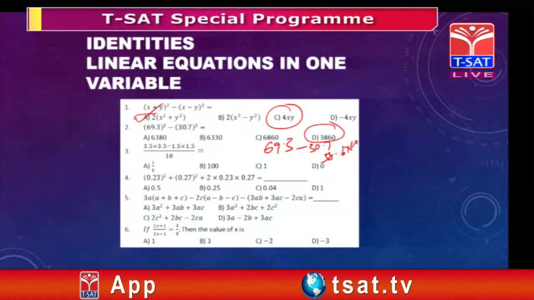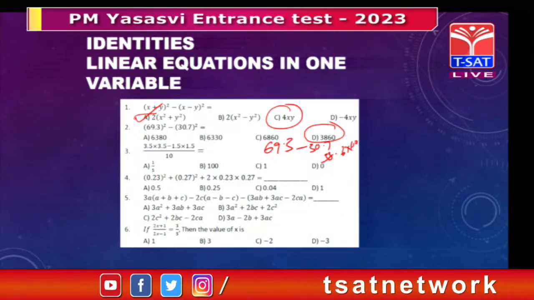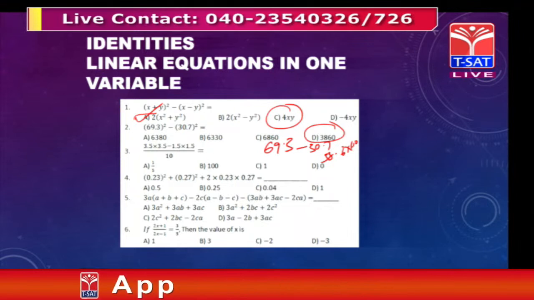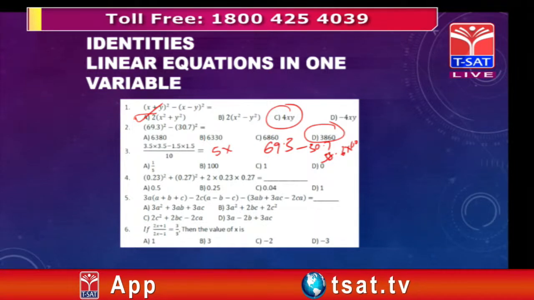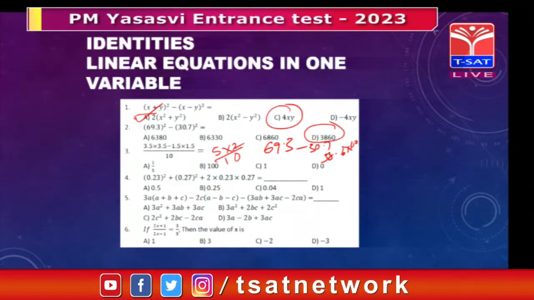In this question, if you see this 3.5 of 3.5, if you say 3.5 as x, then it is x square, minus 1.5 of 1.5, if you say 1.5 as y, then y square, divided by 10. So this is x square minus y square. What is x square minus y square? It is x plus y times x minus y, which means 3.5 plus 1.5, which is 5, into 3.5 minus 1.5, that is 2. 5 of 2 by 10, of course 10 by 10. Very simple. So, option C is correct.